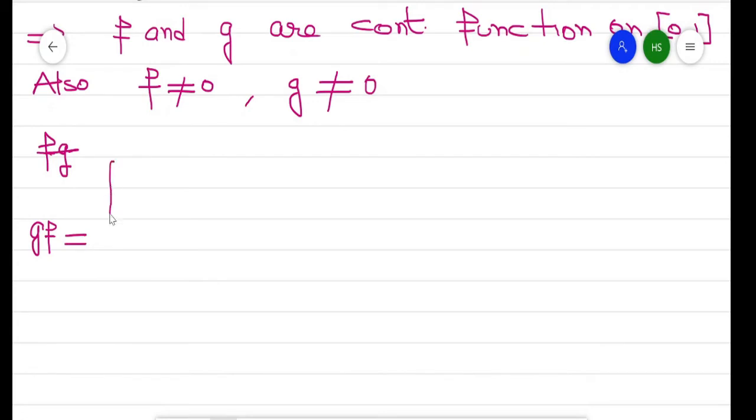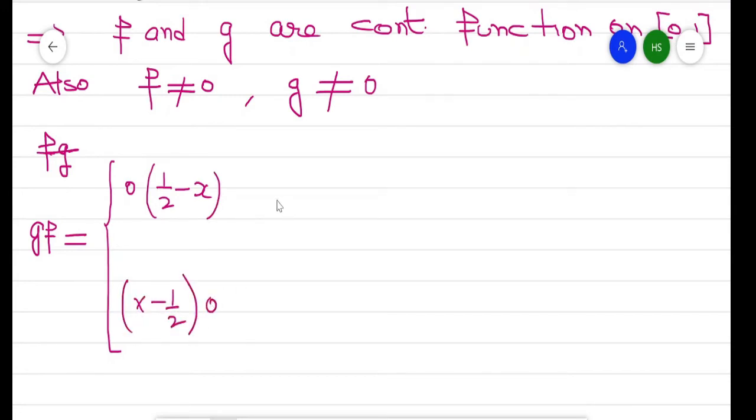So this value is equal to 0 into (1/2 minus x) and (x minus 1/2) into 0, for 0 less than or equal to x less than 1/2 and 1/2 less than or equal to x less than or equal to 1.